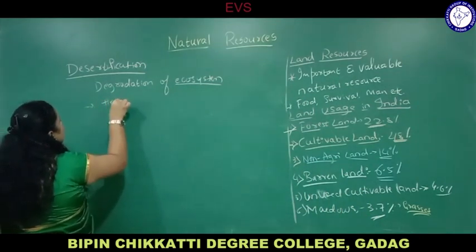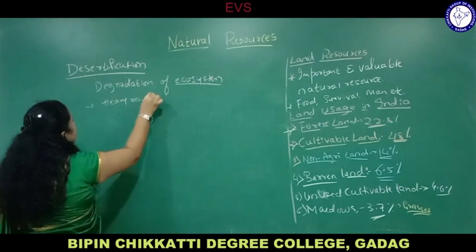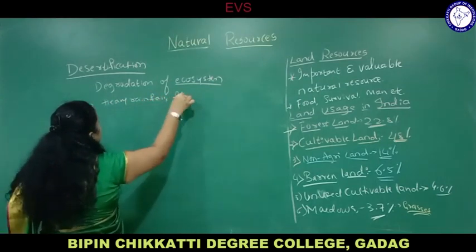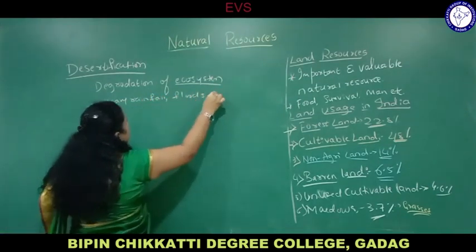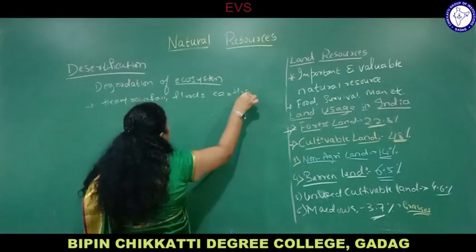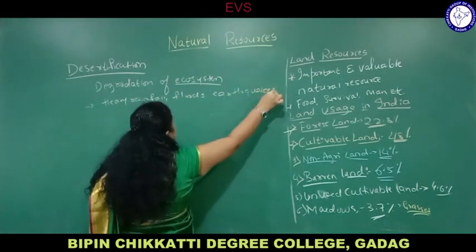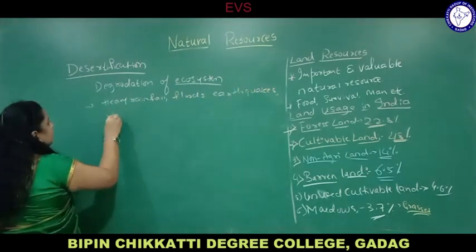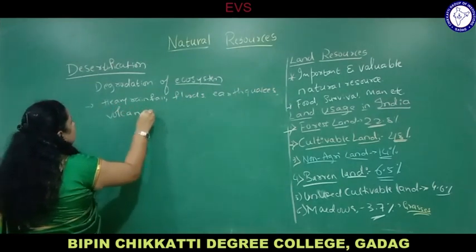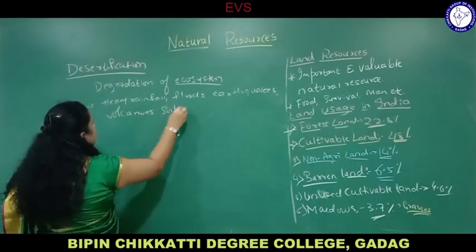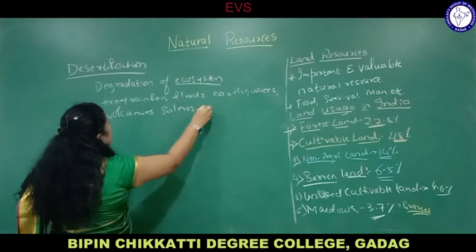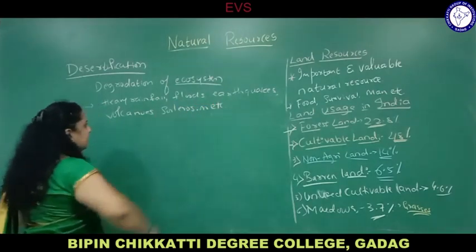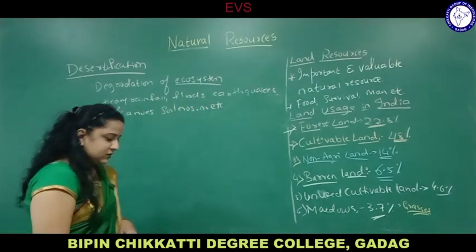By heavy rainfall, floods, earthquakes, or some natural calamities like volcanoes, due to soil erosion, etc. It also happens due to human activities, like deforestation.